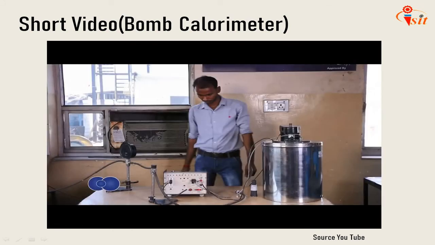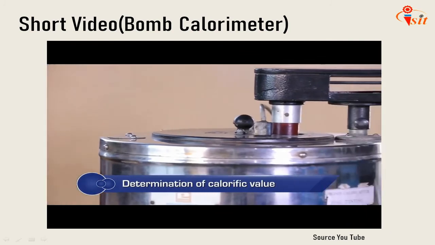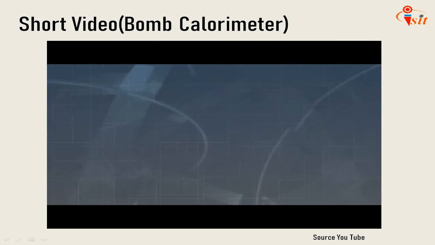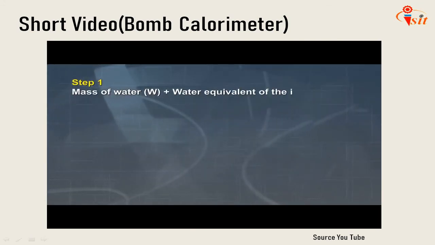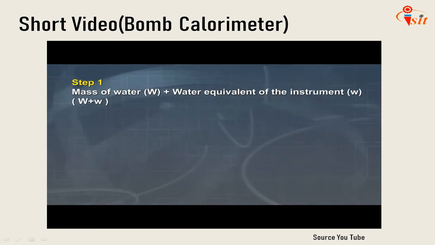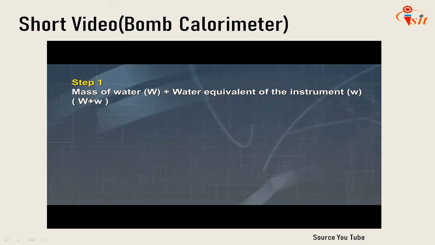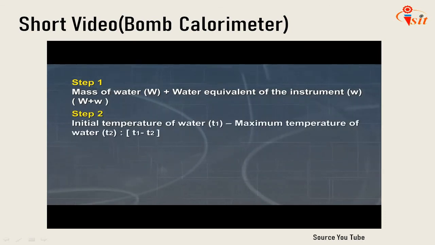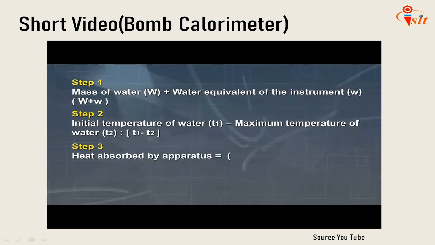The gross calorific value or GCV of the fuel is achieved by the following mathematical process. Add the mass of water present and the water equivalent of the instrument. Water equivalent is an assumed value which assumes that the bomb is surrounded only by water, and it also assumes the amount of heat absorbed by water in this condition. Subtract the initial temperature of water from the maximum temperature of water. Heat absorbed by the apparatus would be determined by multiplying the results.